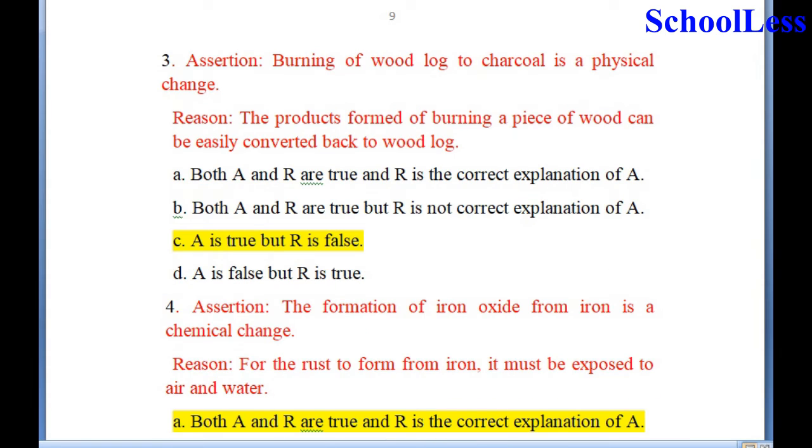Turning a wood log to charcoal is a physical change. Reason, the products formed of burning a piece of wood can be easily converted back into wood log. So answer C is the right choice, whereas the statement A is true, statement R is assertion.